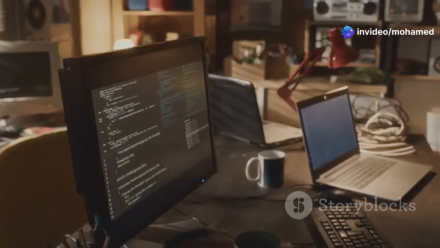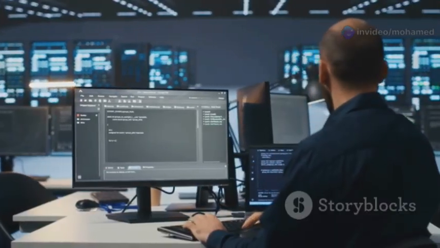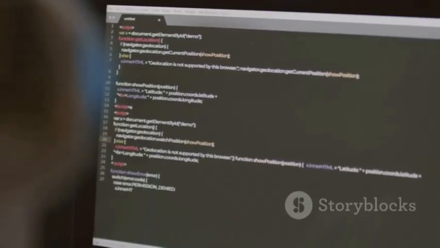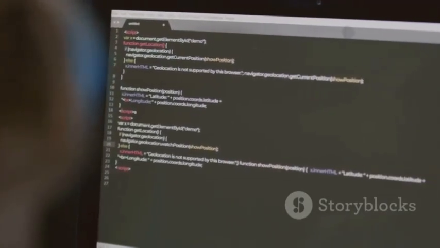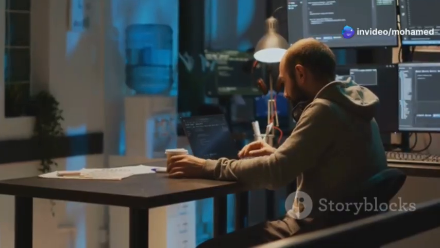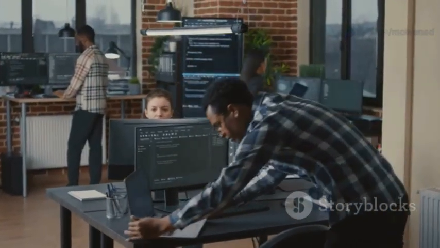JavaScript is also very versatile. It is not just for web browsers anymore. A technology called Node.js allows JavaScript to run on servers. This means developers can use JavaScript for the back end of a website too. The backend is the part of the website that runs on the server handling data and logic. Using JavaScript for both front-end and back-end can make development simpler.